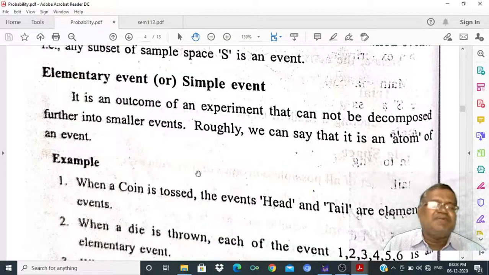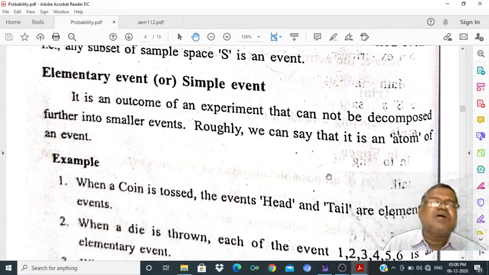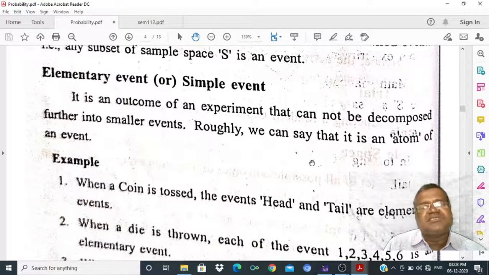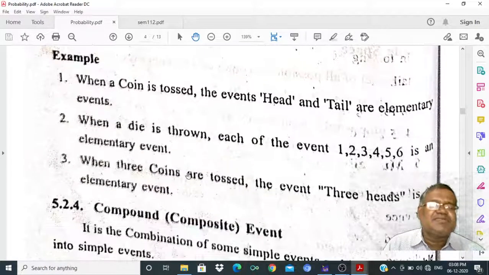Elementary event or simple event. We have elementary events and composite events. An outcome of an experiment that cannot be decomposed further into smaller events, roughly, we can say, is an atom of an event. An atom cannot be separated; it is the smallest component of a mass. So the elementary event is a single event that cannot be decomposed. When a coin is tossed, head and tail are elementary events. When a die is rolled, 1, 2, 3, 4, 5, 6 are elementary events.